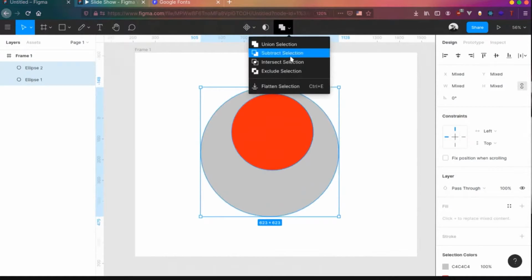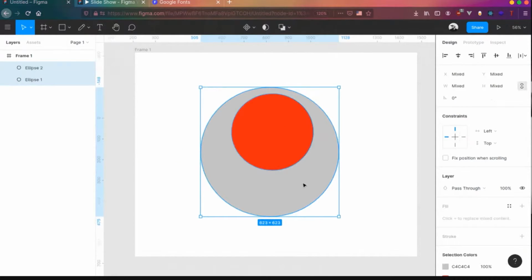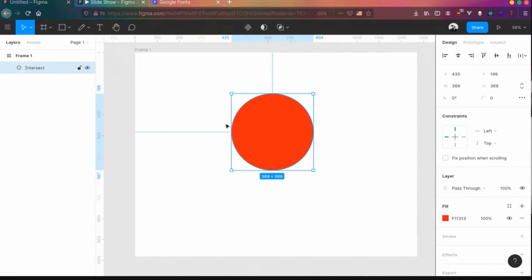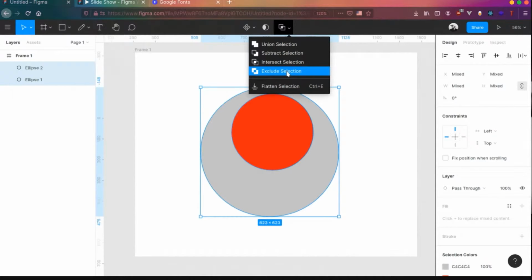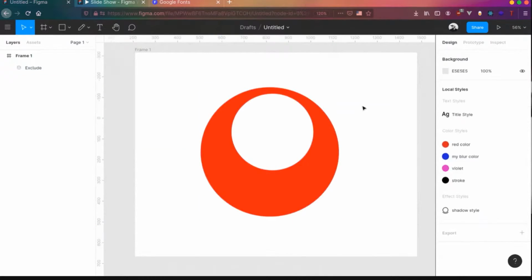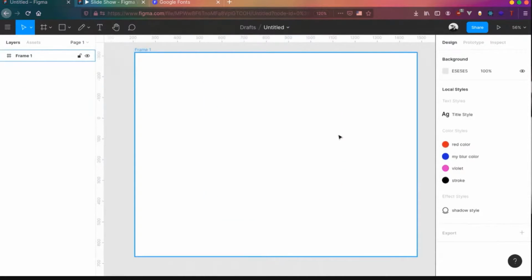Now the second thing is subtract selection. Whatever is on top will be deleted from whatever objects are on the bottom. So you can see the bottom part is deleted. Now this is a new shape. Now the third option is intersect selection. Whatever is intersecting, keep that part and delete everything else. So if you do that, whatever is intersecting both the objects will be there and everything else is deleted. And the last option is exclude selection. It's quite similar to subtract, except that it excludes whatever is there on the top. Cool. These things will come in handy if you are doing complex shapes and illustrations, but yeah, keep that in mind.